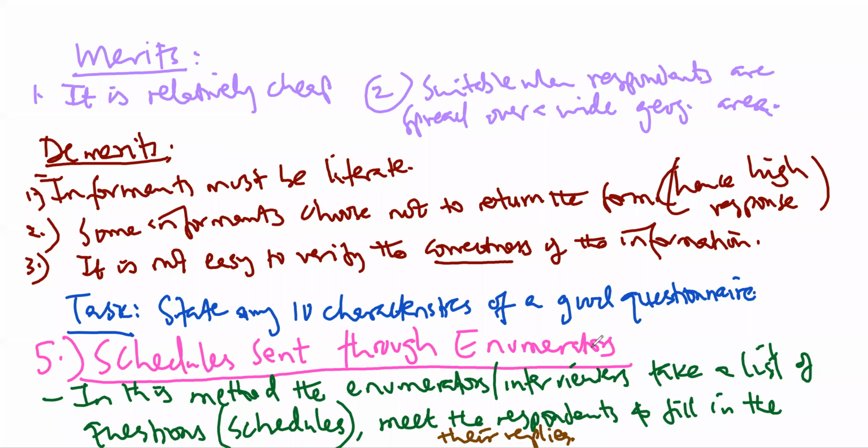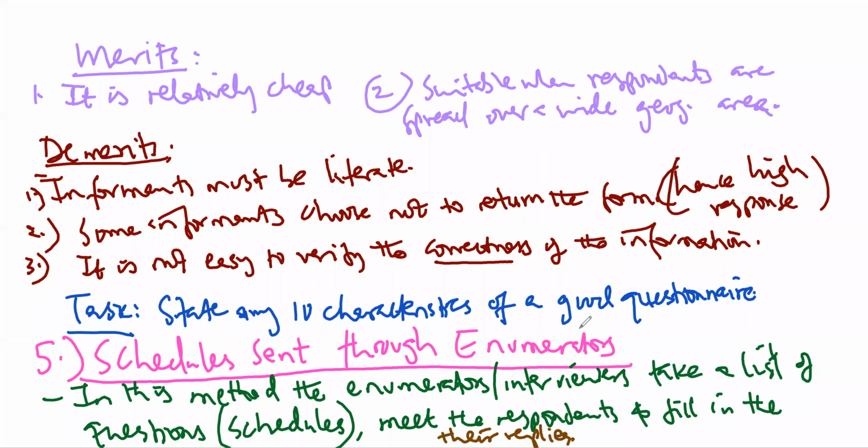The good thing with this method is that it is even suitable for respondents who are not literate or who cannot read and write, because you just need to read the question and possibly translate it into a language which the respondent can understand, and then you write down the answer in the official language.